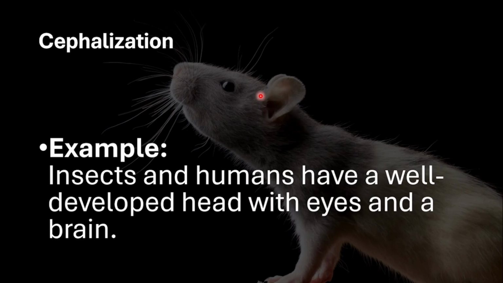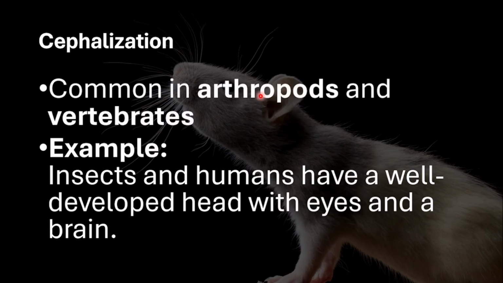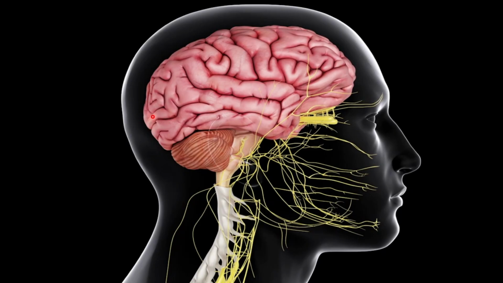Okay, so cephalization. What are some examples of cephalization? Well, you have insects, you have humans. They have a well-developed head with eyes and a brain. Cephalization is common in arthropods and vertebrates. This is a good picture showing cephalization in human beings.